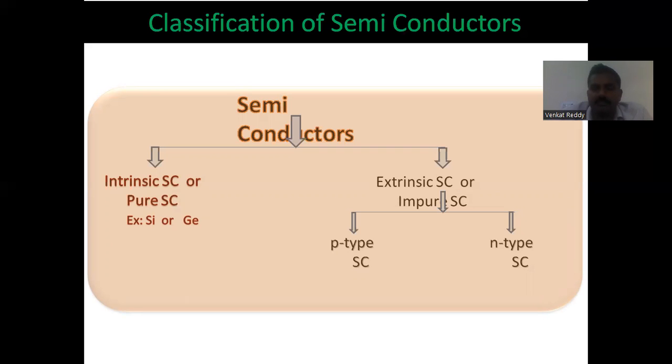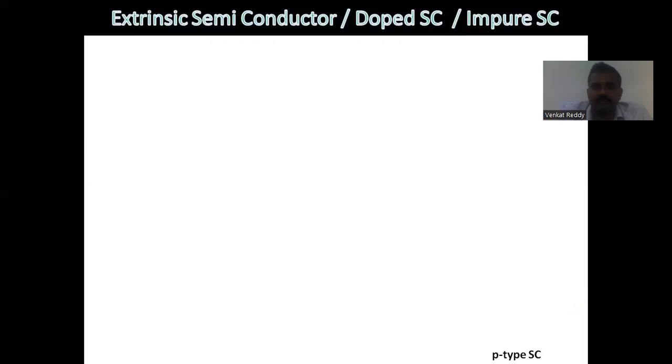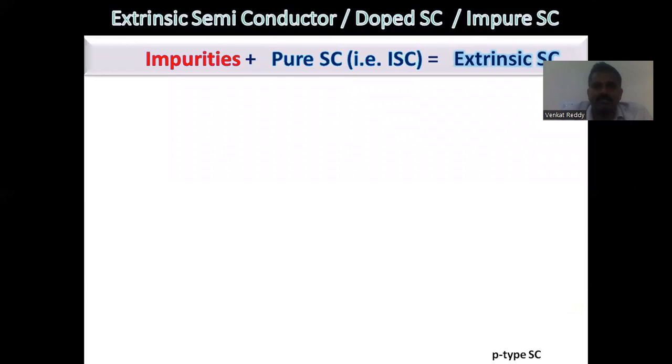If you add third group elements to the pure silicon, it forms P-type semiconductor material. If you add fifth group elements to silicon and germanium, they will form N-type semiconductor material. In N-type semiconductor material, electrons are the majority carriers. In P-type semiconductor materials, holes are the majority carriers. Extrinsic semiconductors, or doped semiconductors, or impure semiconductors, are formed by adding impurities. Impurities plus pure semiconductor is known as extrinsic semiconductor material.